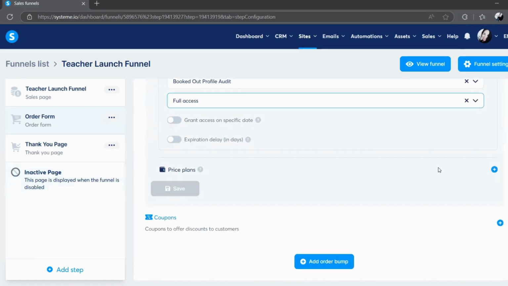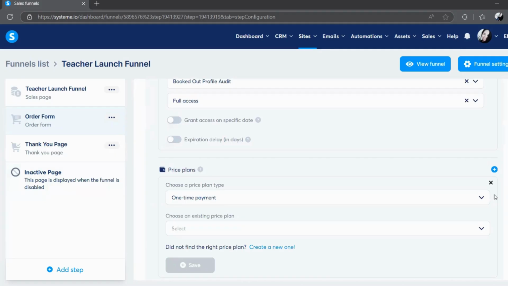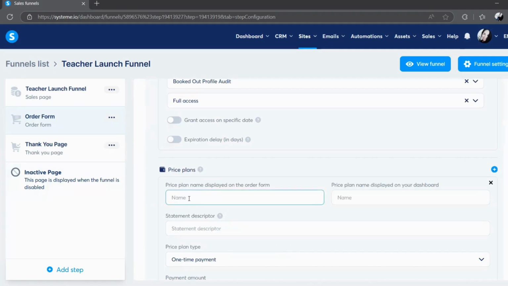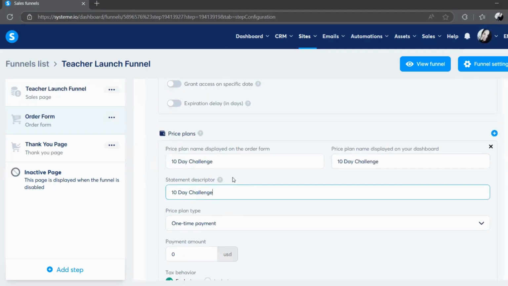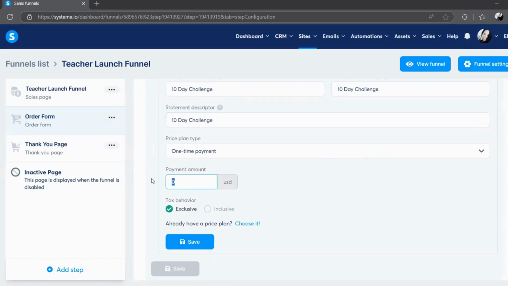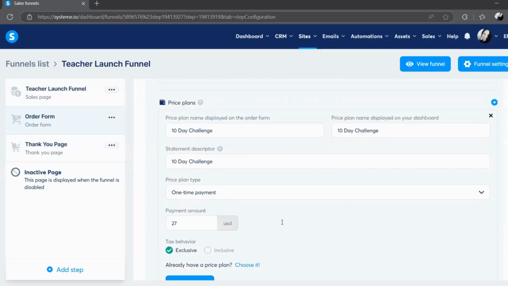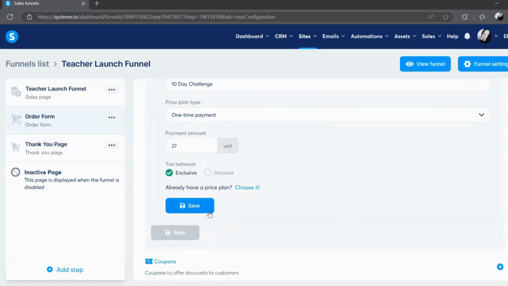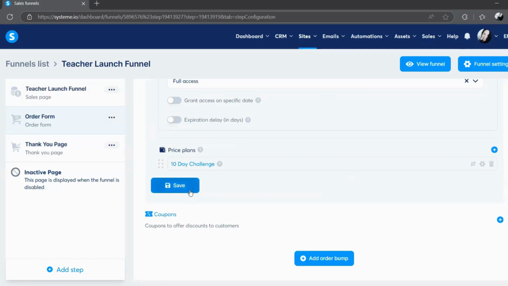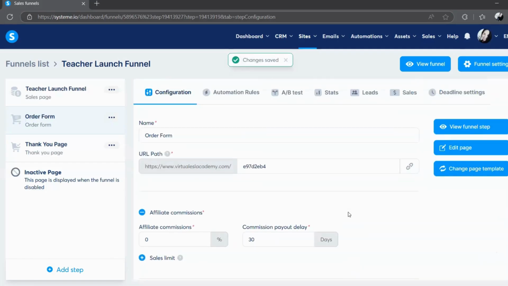And then we're going to add a price plan. Okay, we're going to create a new one. We'll call it 10-day challenge. Okay, you can call it whatever you want. Then the system descriptor, this is what will show up on their bank statements. Okay, we'll choose one-time payment and then however much you're going to sell it for. We'll say $27. Okay, so now you've added your digital product. We'll click Save. Okay, so now it's added.